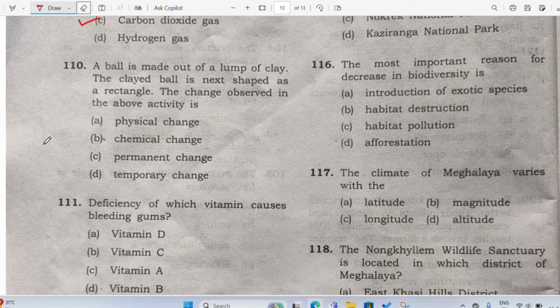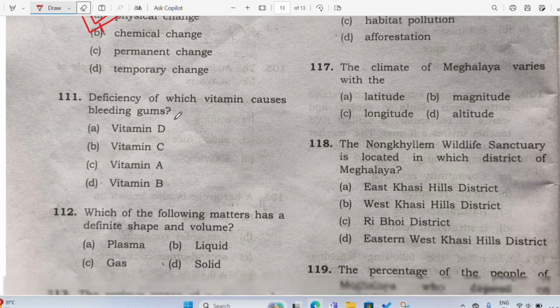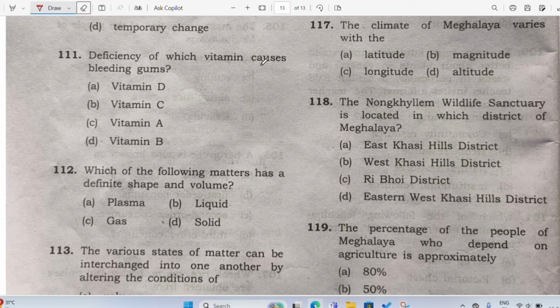Suppose you have taken a lump, a ball of mud, and you have shaped it in the form of a rectangle. So what change is this? This is physical change, chemical change, permanent change or temporary change? Of course we know it is not a permanent change. If we want to make it round again, we can make it, right? Then is it a temporary change? Maybe. Chemical change? No. So the best option here is physical change. I am saying the correct answer is option A, not B. Physical change means the change which you can see with your eyes.